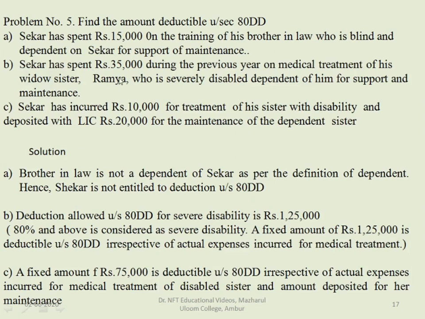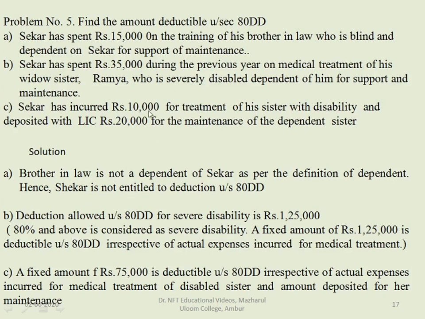Next one: Shekhar has spent 35,000 during the previous year on medical treatment of his widow sister Ramya, who is severely disabled, dependent on him for support and maintenance. So he has spent around 35,000 for the medical treatment of his widow sister. So the sister here is a dependent. One more thing, she is suffering from severe disability.